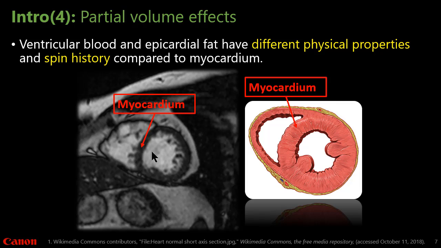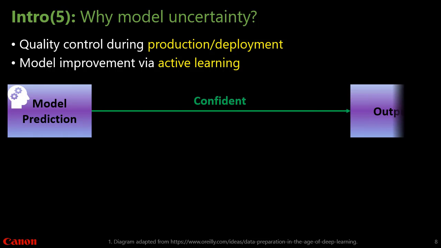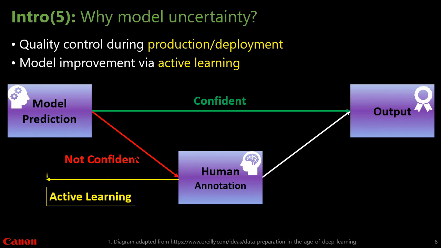Another consideration of quantitative cardiac imaging is partial volume effects, because myocardium is surrounded by ventricular blood pools and also epicardial fat, which has very different physical properties and also spin history compared to myocardium. And model uncertainty is important for quality control during production and deployment of the model. It could also be used to improve the model via active learning, as you can see in the diagram below.